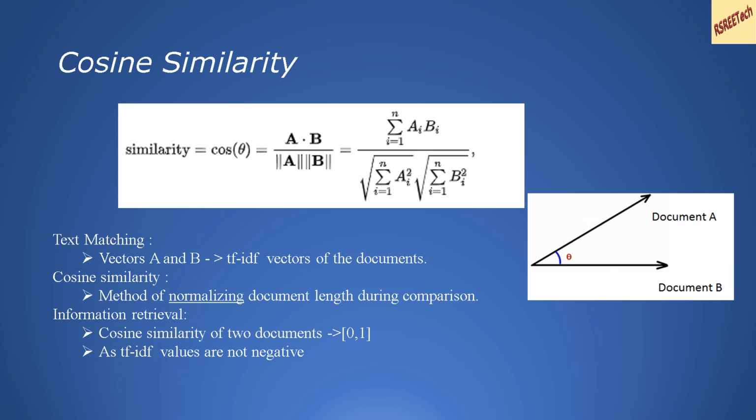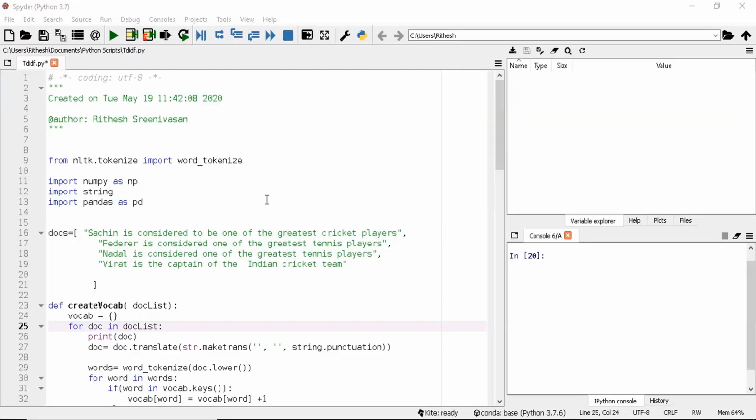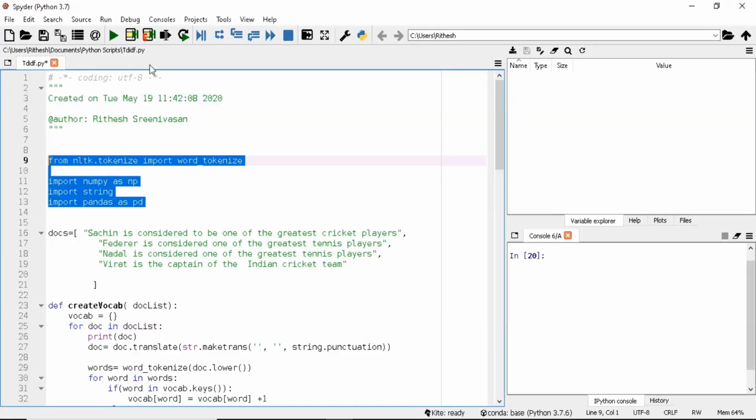as cos of 0 is equal to 1. And if the angle is quite far, that means that the documents are not that close to each other. So in this way you can compare if any two documents are closer or similar to each other. Now let us look at how these concepts can be implemented in Python.